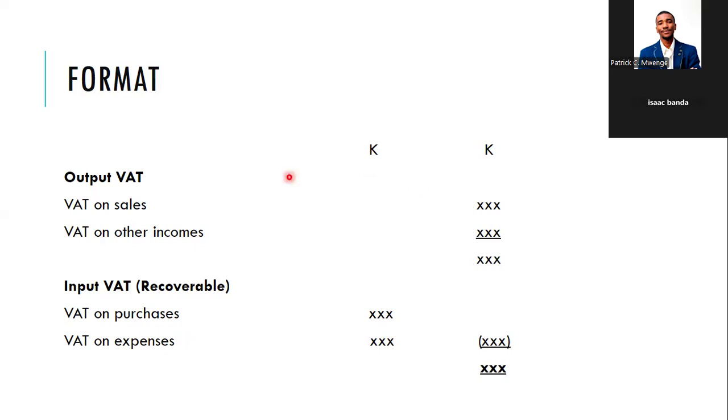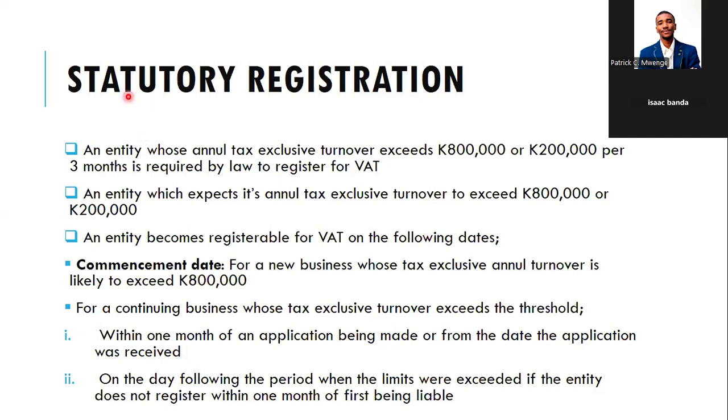All right. So I was saying the statutory registration for VAT. All those entities whose annual tax exclusive turnover exceeds 800,000, or 200,000 within 3 months, are required by law to register for VAT. Then any entity which expects annual turnover exclusive of tax to be 800,000 or 200,000 in 3 months is also required to register for VAT purposes, right?